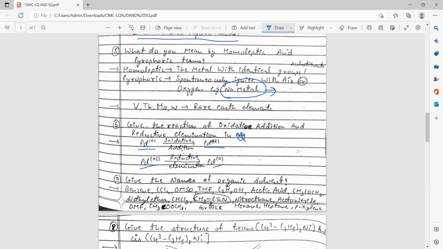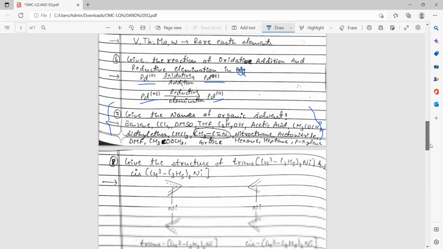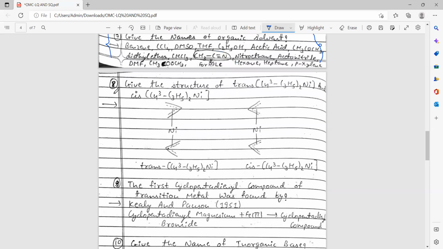In the seventh question, here are the different organic solvents that are used in organometallic chemistry or in any technique. It's just a general question. It may not be asked, but you have to remember it. Questions can be asked like: give the structure of trans and cis forms of bis(eta-3-C3H5)nickel.